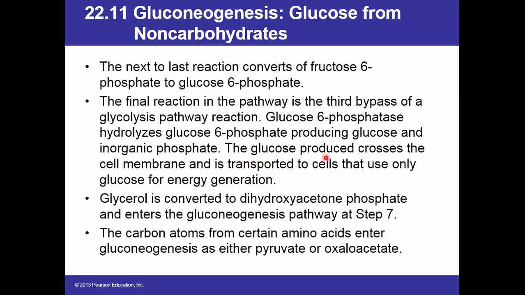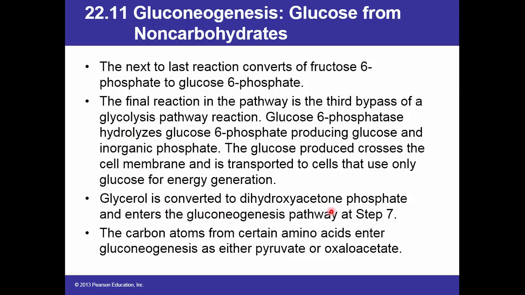The glucose produced crosses the cell membrane and is transported to cells that use only glucose for energy generation. This pathway is important for cells and tissues that cannot metabolize anything except glucose, like the brain, red blood cells, and the cornea and lens of the eye. These tissues cannot metabolize anything except glucose.